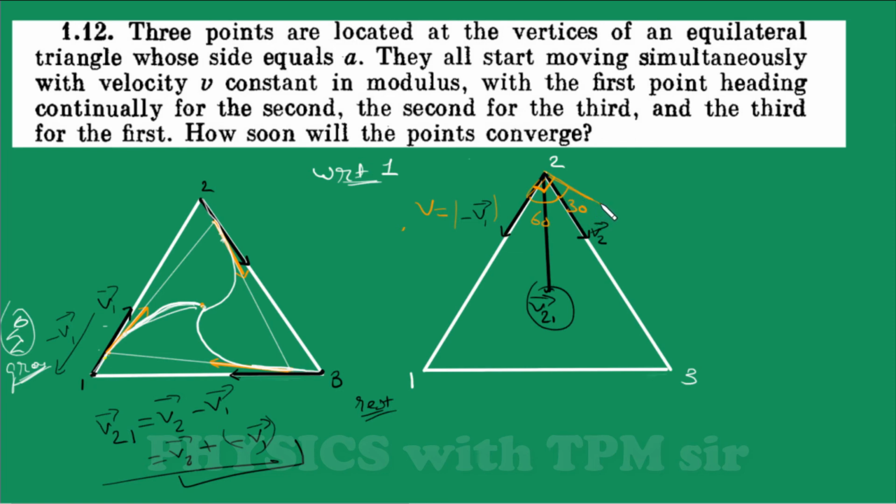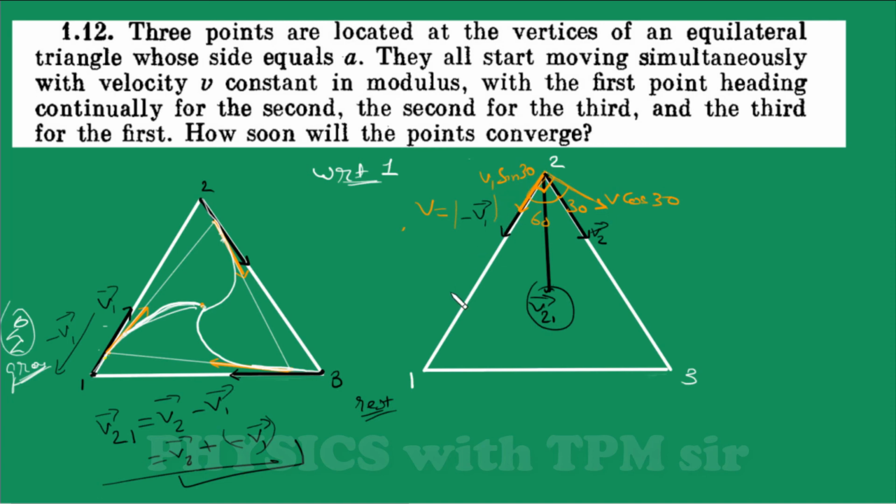The component of this particle's velocity will be v2 cos 30, and along this direction we will get v1 sin 30, right?